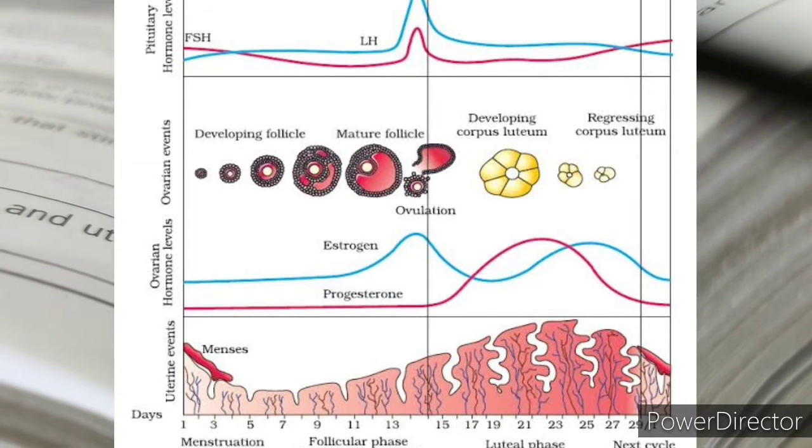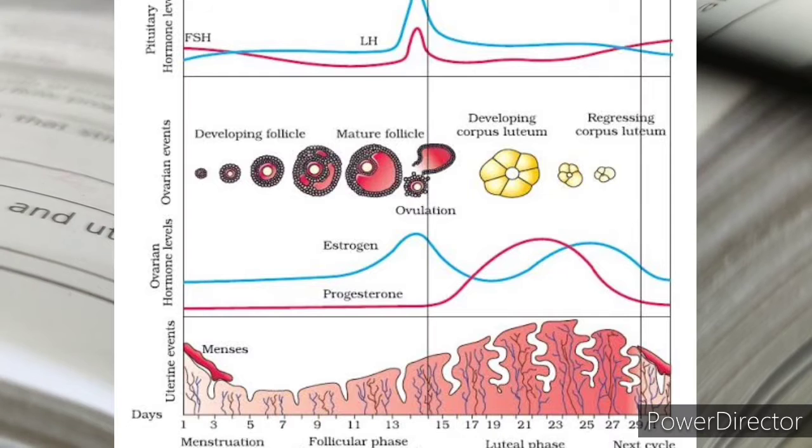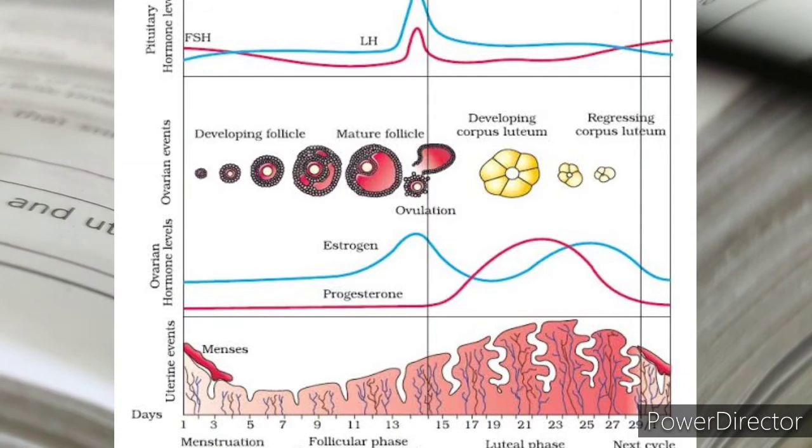It may also be caused due to some other underlying causes like stress, poor health. So the menstrual cycle can be disturbed. In the case of pregnancy it will not occur, or if the person is suffering from any kind of stress, poor health, then there will be changes in this menstrual cycle.